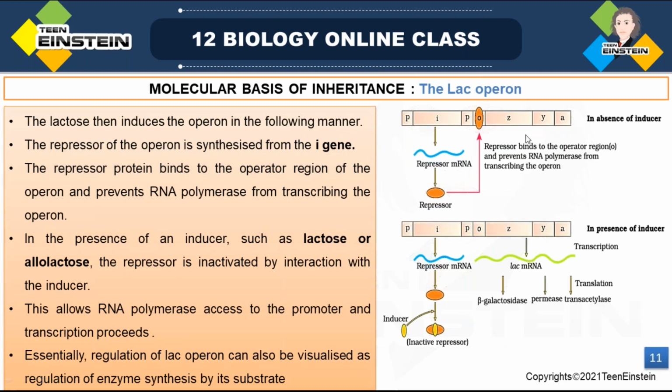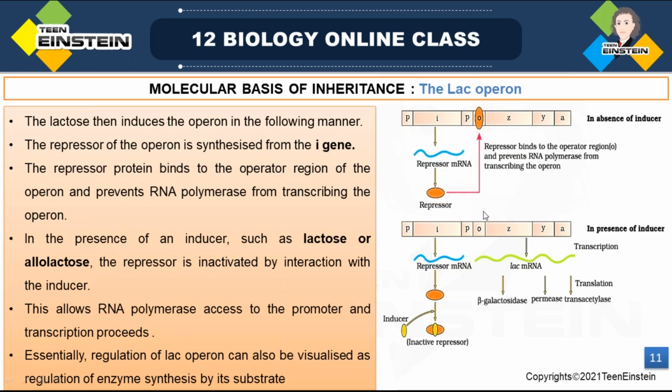So these genes' transcription won't take place because of which region? The operator region. In the operator region, you can see a repressor protein. That repressor protein will block the binding of RNA polymerase. At that time RNA polymerase won't be able to find a binding region because this repressor protein is there. So that blocks the transcription process of the operon.